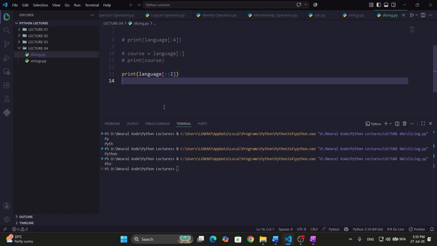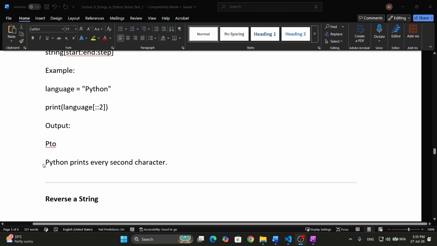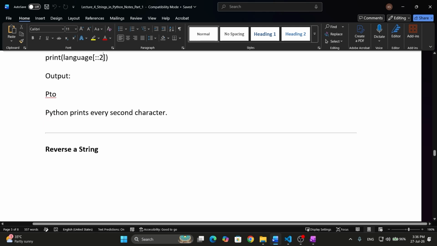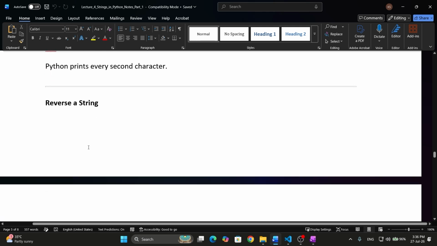It means our concept is right. So it is the same thing which I have explained. So here also it is written Python prints every second character. If we write 3 here, it will print every third character. If we write 1 here, it will print every first character. That is the simple thing, the simple logic.